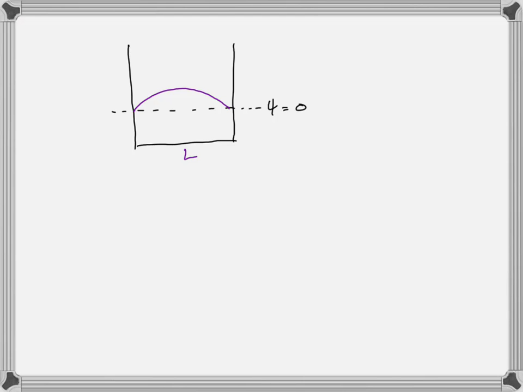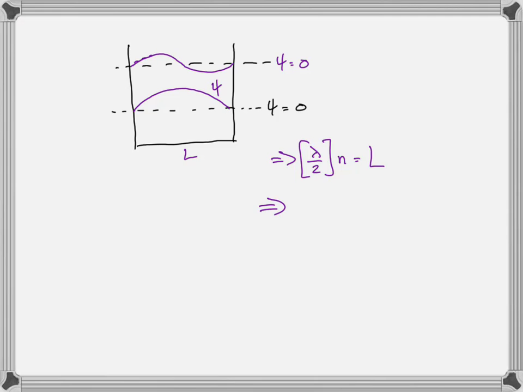So with L, you can only have half a wave, or one wave, or 1.5 waves, etc., because it's always got to be 0 at the walls. Therefore, this condition that the wavelength divided by 2 must be some integer number of those that fit within the length L. So for the particle in the box, we can say lambda sub n, that there are different allowed wavelengths, but they're all equal to 2L over n. The allowed wavelengths are that.